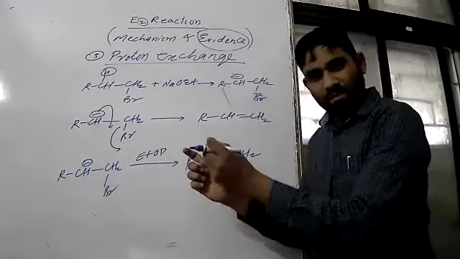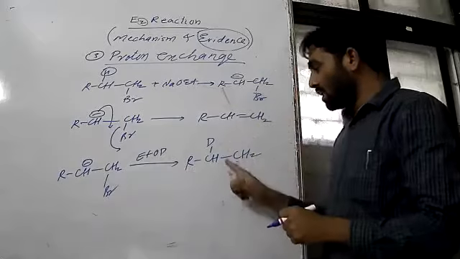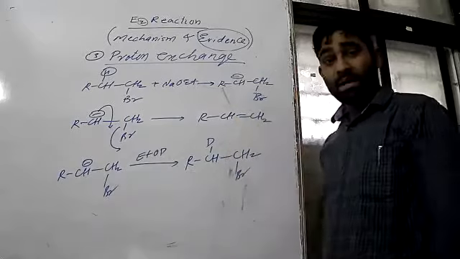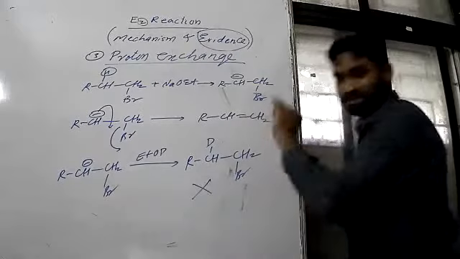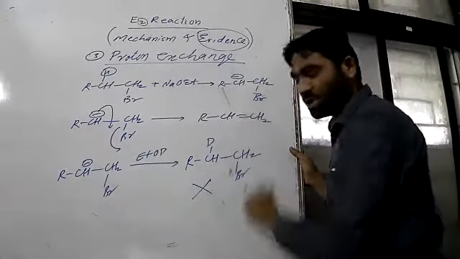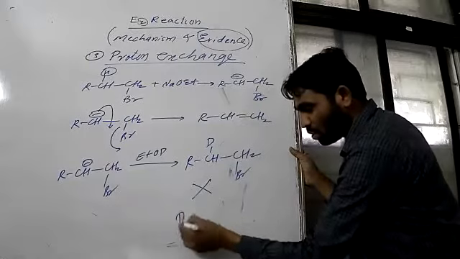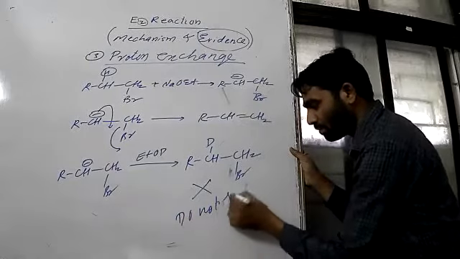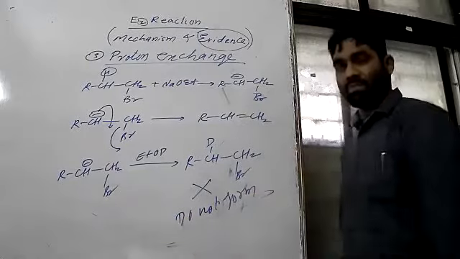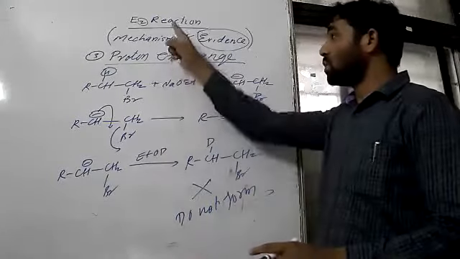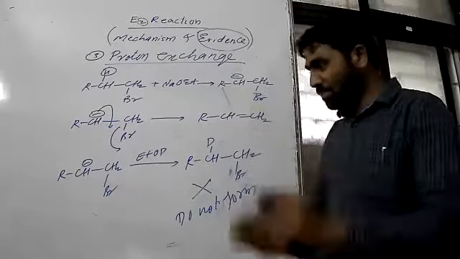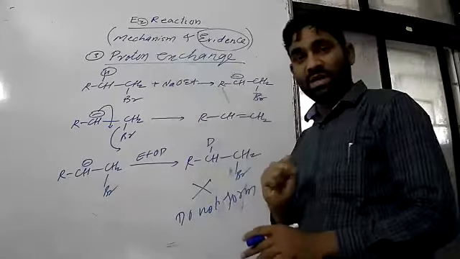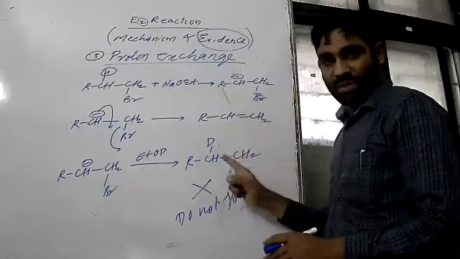A small amount of deuterium will be taken from the solution, so this will also form, if E2 follows this mechanism. But this is not observed. This deuterated compound does not form, which means E2 does not follow even the E1CB mechanism. Clear?